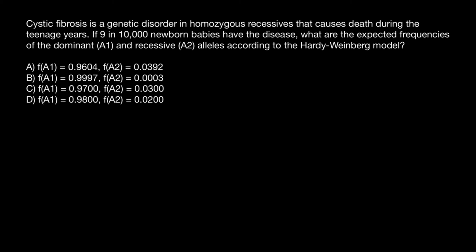In order to solve this problem, all we need to know is the Hardy-Weinberg formula, where F stands for the frequency of the three genotypes. The first one is P squared, homozygous dominant, plus 2PQ, heterozygous genotype, plus Q squared, which stands for the homozygous recessive genotype, and all combined would equal 1 or 100%.